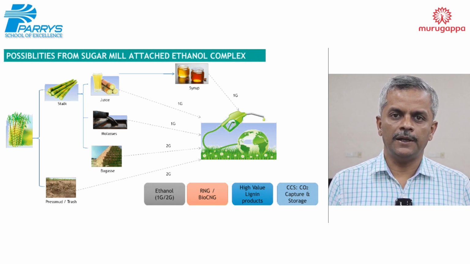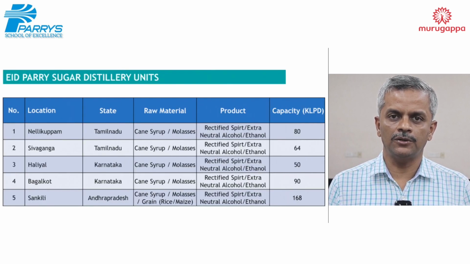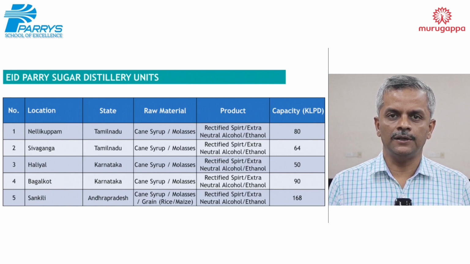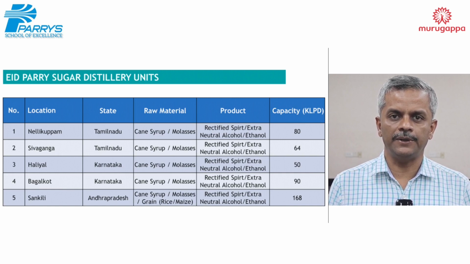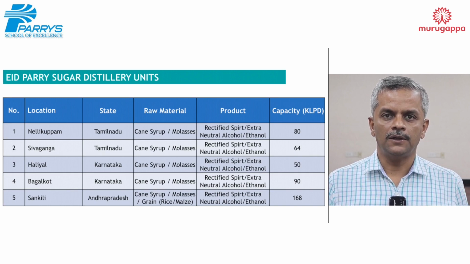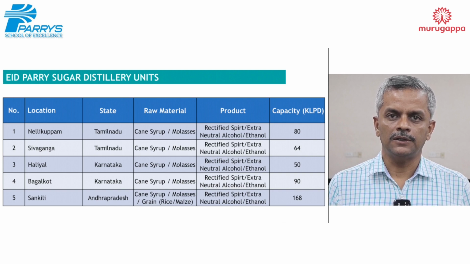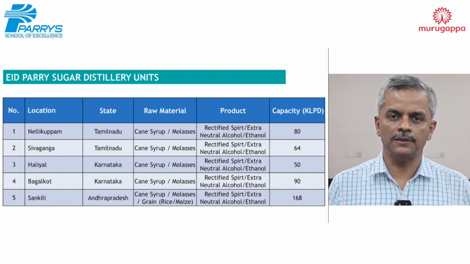In our EID Parry India Limited, there are 5 distilleries in Tamil Nadu, Karnataka and Andhra Pradesh. The first unit is located in Cuddalore district, Nellikuppam, which has a capacity of 75 KLPD, and the second unit in Sivaganga, a 60 KLPD plant. In Karnataka, Bagalkot, it's a 90 KLPD plant. Fourth unit, Haliyal, it's a 48 KLPD plant. And in Sankili, it's a 168 KLPD plant.